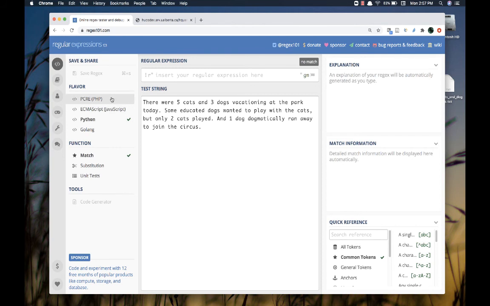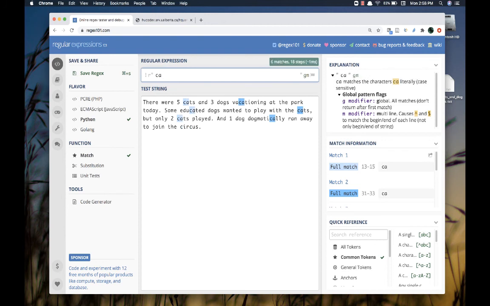If I change that to, say, the Perl compatible regular expressions or the PHP ones, you'll notice that the delimiters turn into slashes, and that's why in my slideshow a few minutes ago I used some of those slashes. But I'm just going to put that back on Python. So what I can do now is type my regular expression up here, and if I put in the literal letter C followed by A followed by T, you can see which parts of that string down below get highlighted.